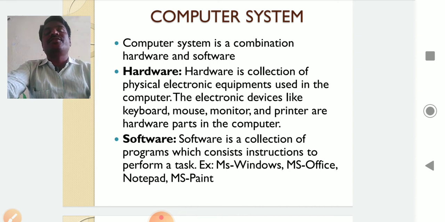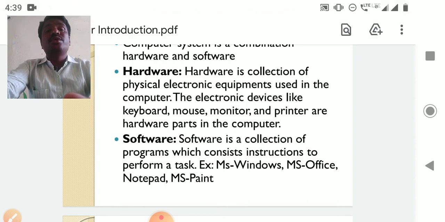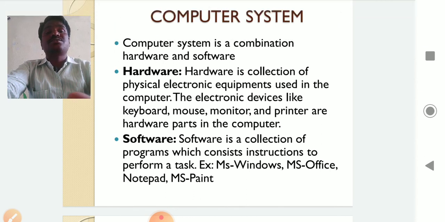Without that software, that hardware cannot function. Even in a computer, without software, hardware cannot work. Without hardware, we cannot install the software. Without software, we cannot work with hardware. So a computer is a combination of hardware and software. Both systems are there, hardware and software.